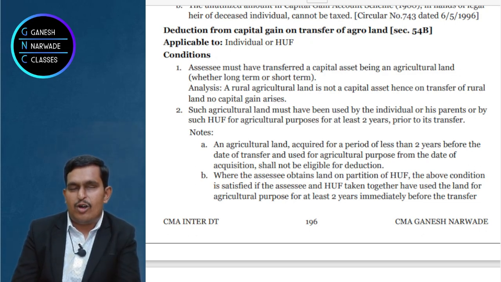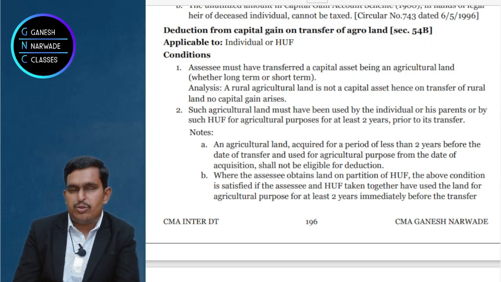The capital gains or the amount invested in the new asset, whichever is lower, you will get the exemption. Right? So when should you buy the new asset? Within 2 years. When should you buy the new asset? Within 2 years from the date of sale of agricultural land. Only one criterion. If you buy within 2 years, that's enough.